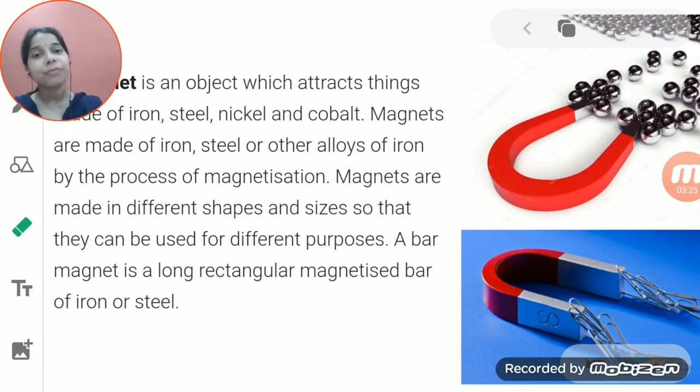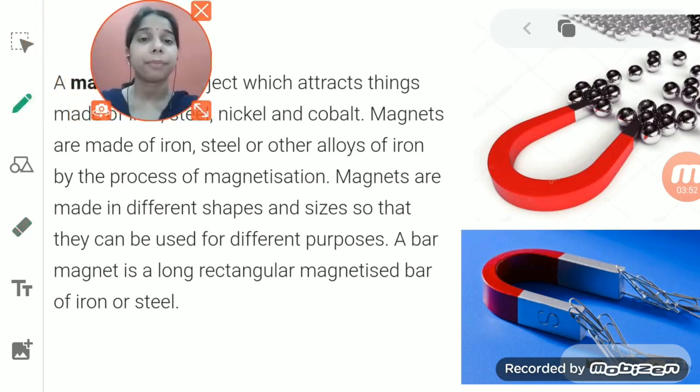The things which are made up of iron, nickel, cobalt, or steel. All the things made up of iron, steel, nickel, cobalt are attracted towards the magnet.